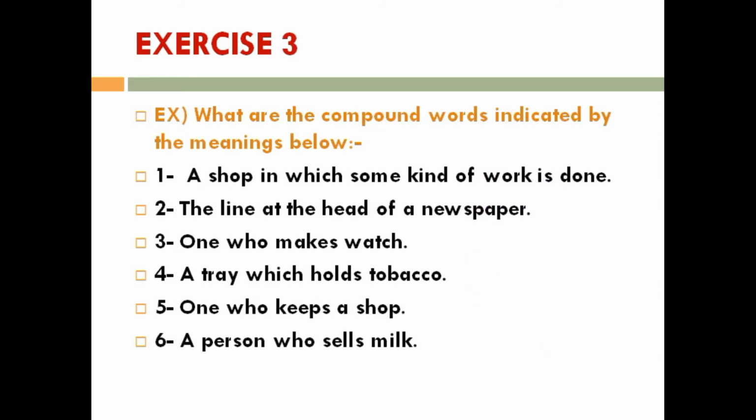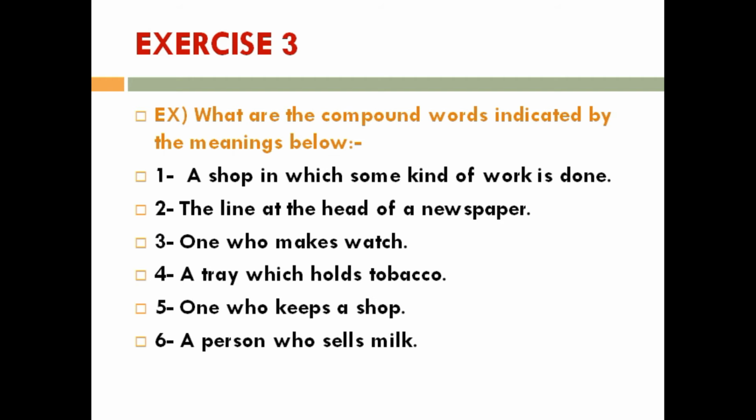Exercise number 3. What are the compound words indicated by the meaning below? A shop in which some kind of work is done. You have to write compound words here. Number 2, the line at the head of a newspaper. Number 3, one who makes watches. Number 4, a tray which holds tobacco. Number 5, one who keeps a shop. Number 6, a person who sells milk.